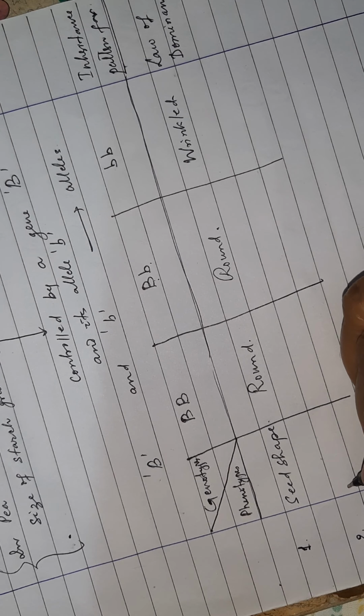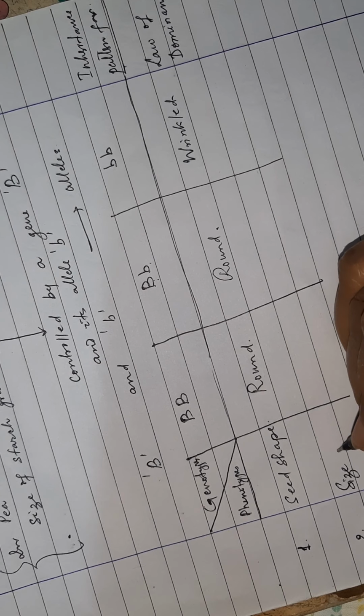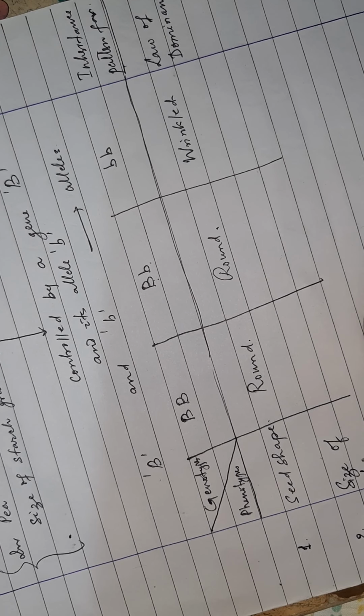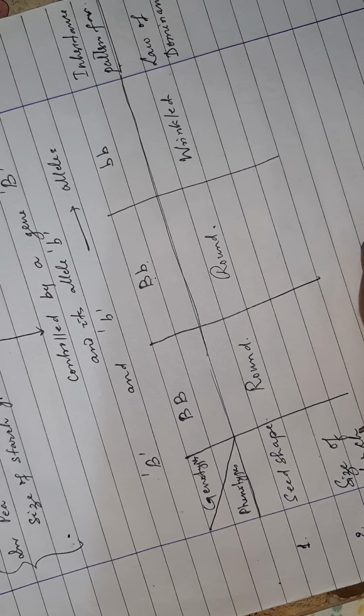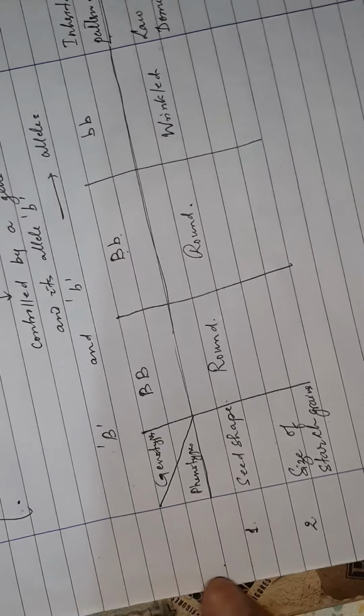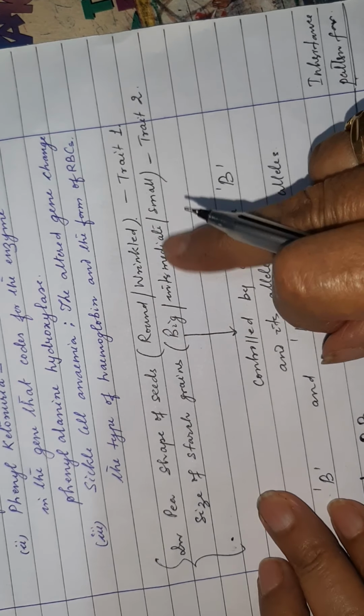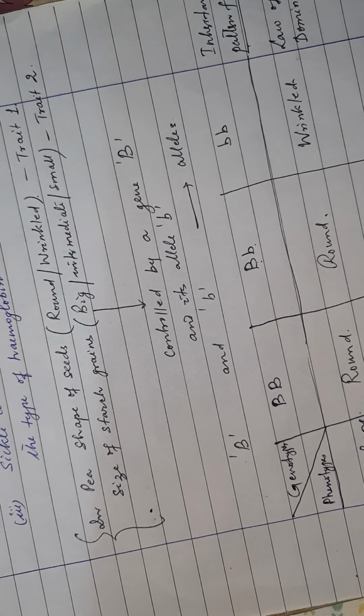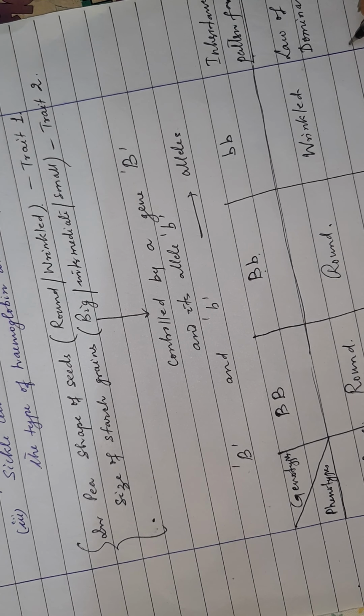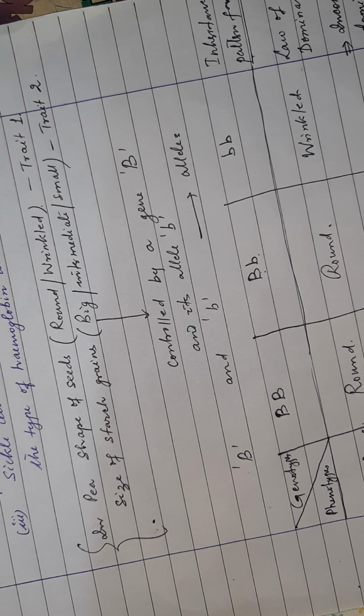Now coming to size of starch grains. The second trait, which is also controlled by the same pair of genes. साइज ऑफ स्टार्च ग्रेन्स. ठीक है, सेम ही जीन कंट्रोल कर रहा है. तो यहाँ पे क्या हो रहा है देखो, how many alternatives, big, intermediate and small. So here what happens, this is incomplete dominance. This is the case of incomplete dominance. See how it is different from Mendel's law, in so many reasons.